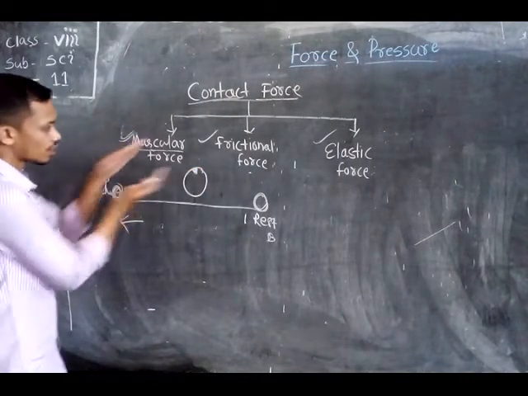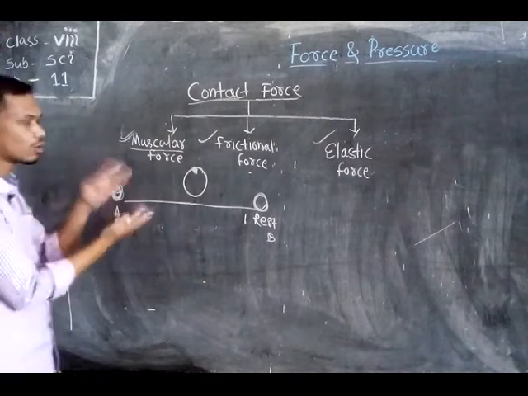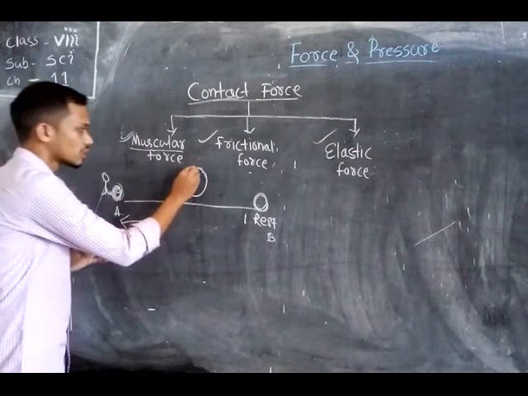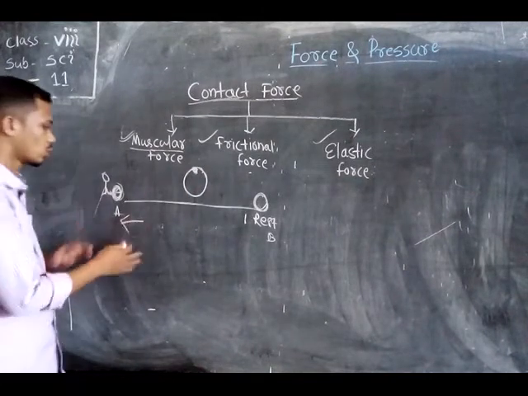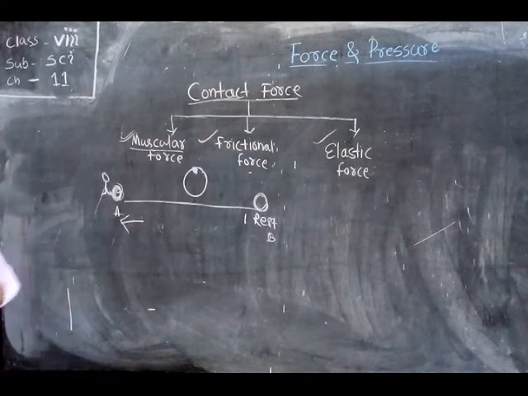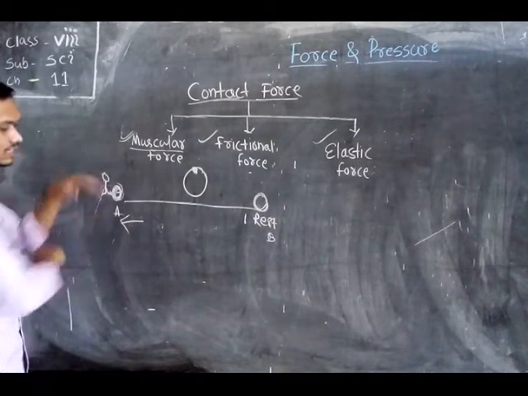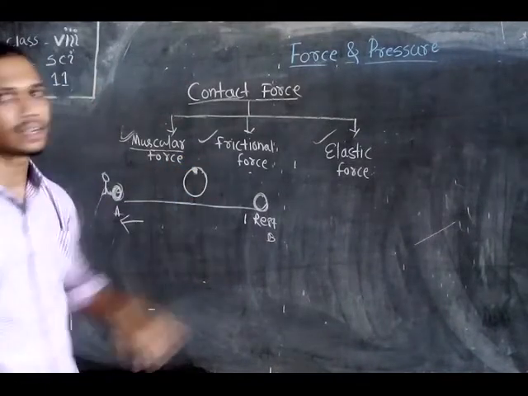It rubs against the rim of the bicycle, and after some time the cycle stops. In this case also the frictional force is active. So the frictional force always acts in the direction opposite to the moving body. This is also a contact force.